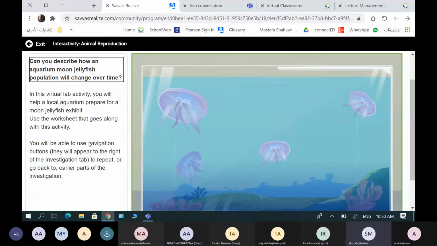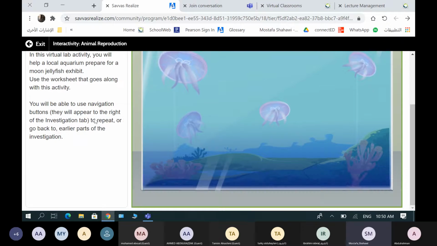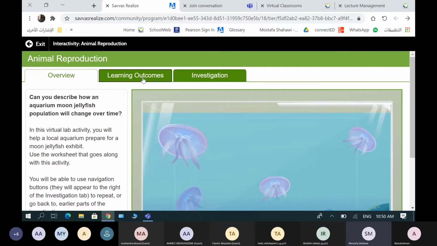So this is talking about, never mind, the last paragraph. Here in this virtual lab activity, you will help a local aquarium. We are talking about reproduction in animals today. Okay, guys? We will talk about some examples of animal reproduction, and we'll talk about the jellyfish life cycle. So we have here the learning outcomes.